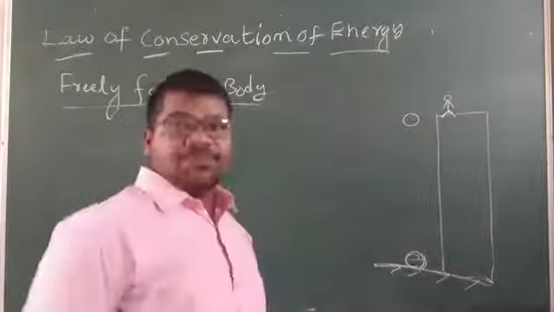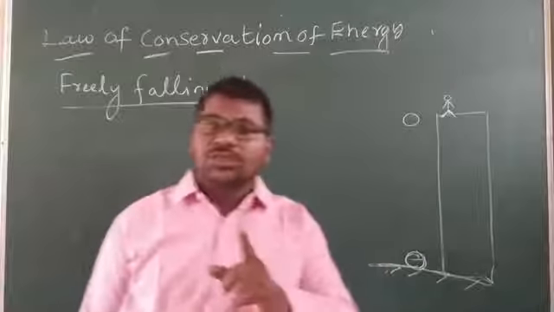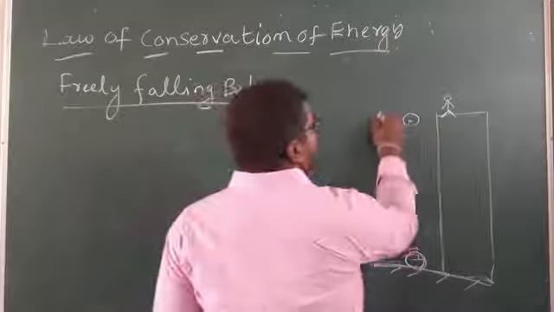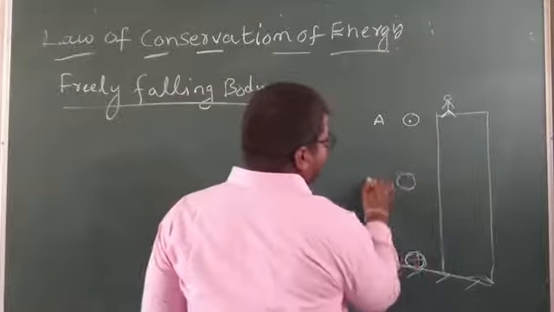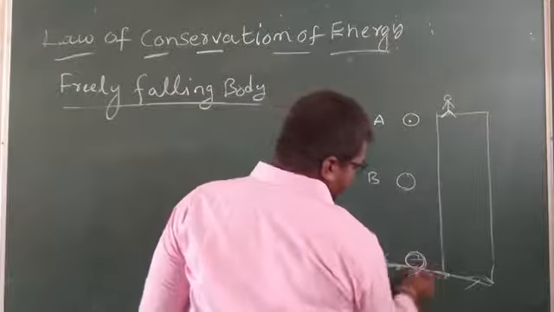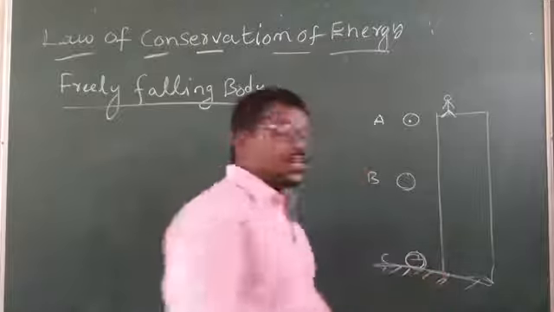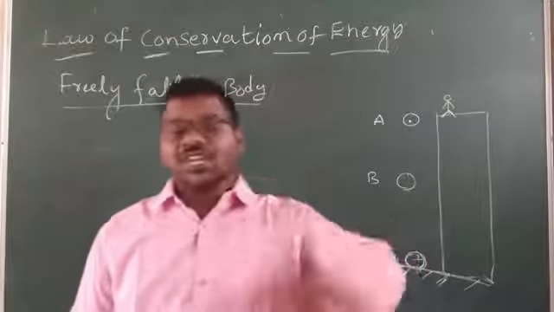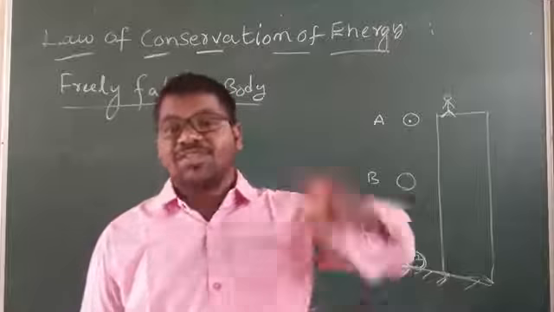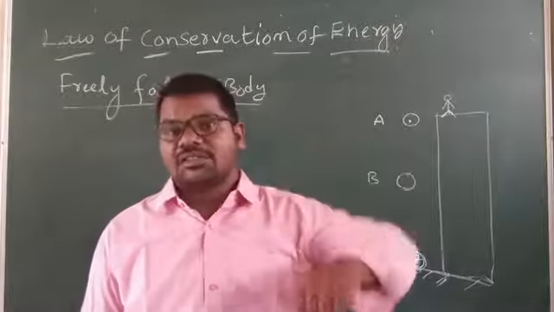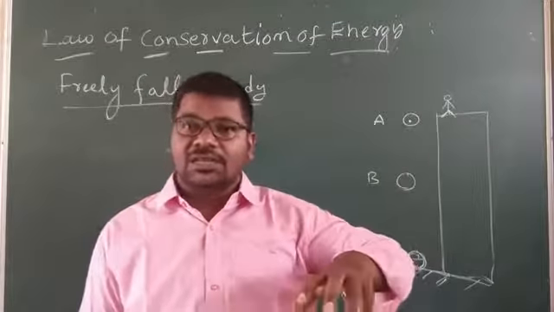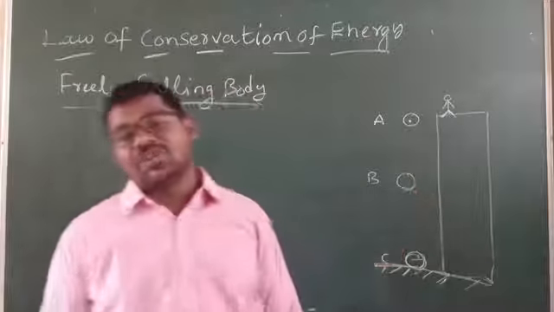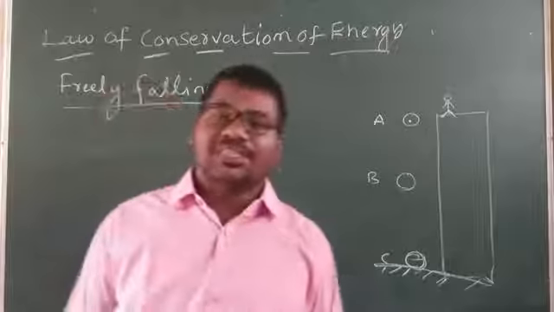In this case, we have to take 3 points: point A, point B, and point C. For the verification of the law of conservation of energy, we have to take one object which is freely falling from some height, and we take the 3 points A, B, C.